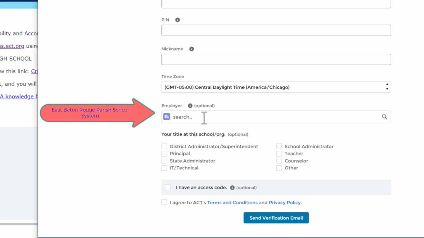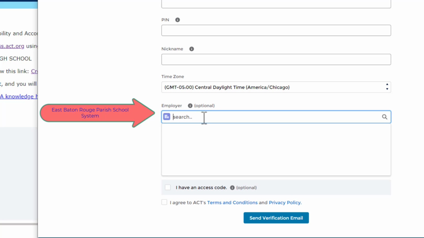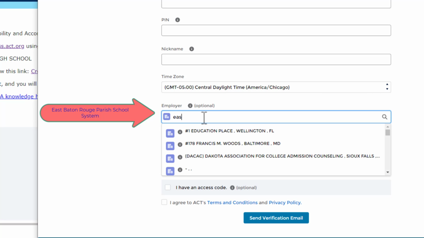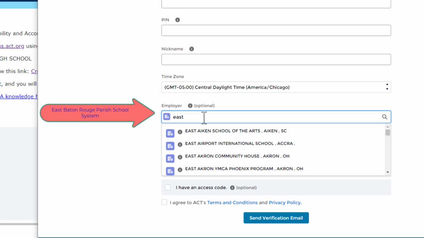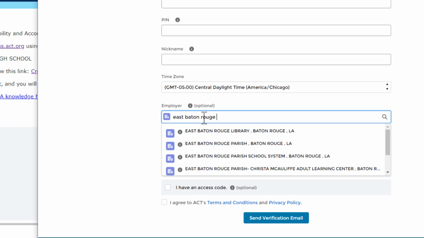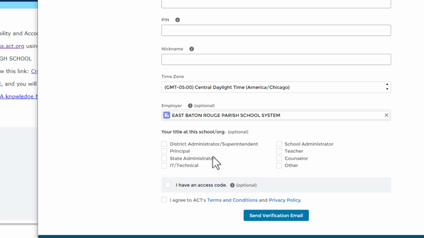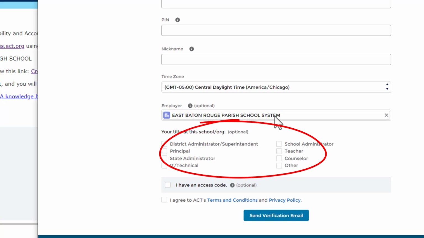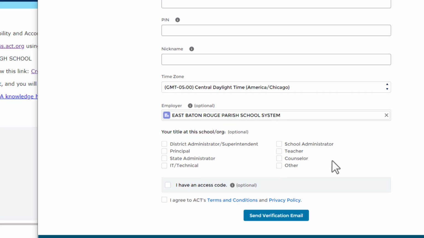And then your employer, so you're going to search for your employer. So it's probably going to be East, let's see if it's there, East Baton Rouge Parish School System. You can click on East Baton Rouge Parish School System, make sure that's the one you use because that's your employer. And then your title at the school. So if you go down there, just try and pick the title that best fits you.